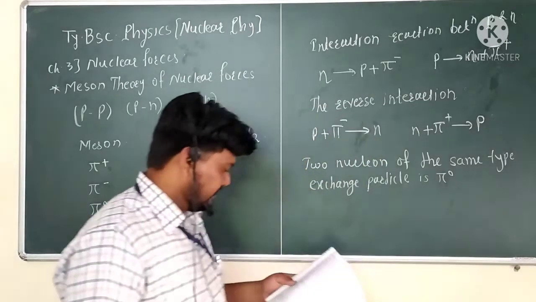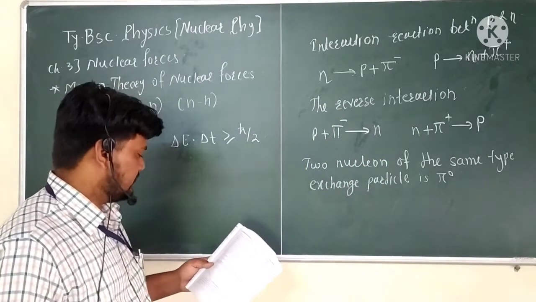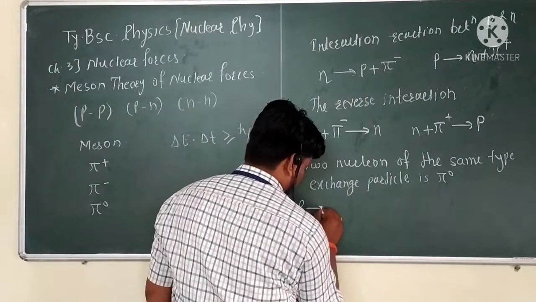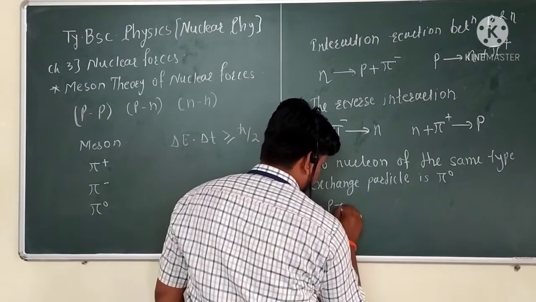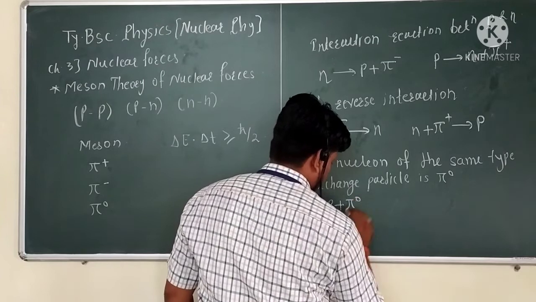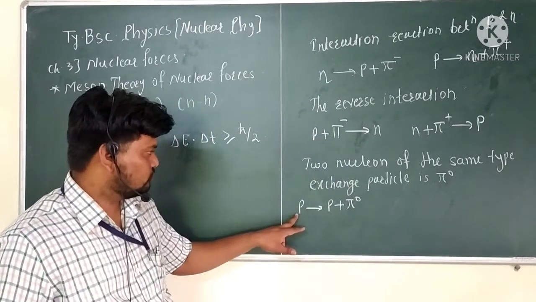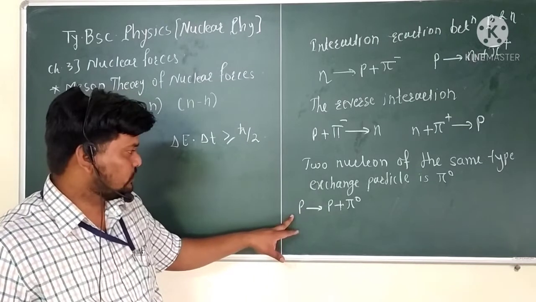So if we see the interaction reaction which is given, P, that is proton, gives P plus pi naught. According to the conservation law, charge is conserved here.